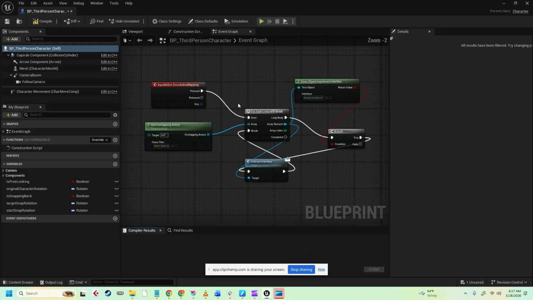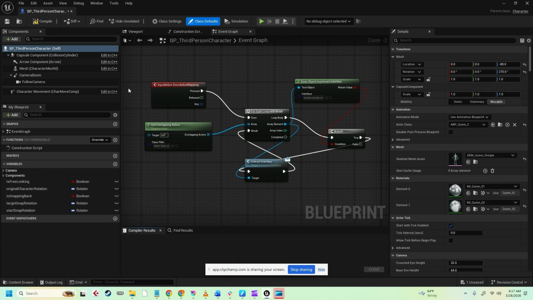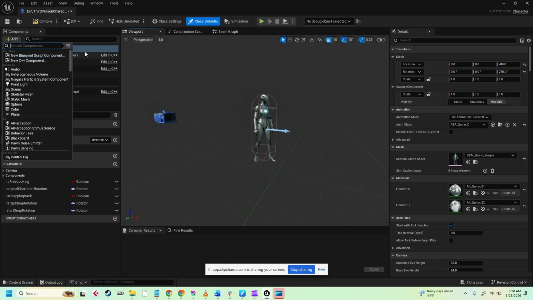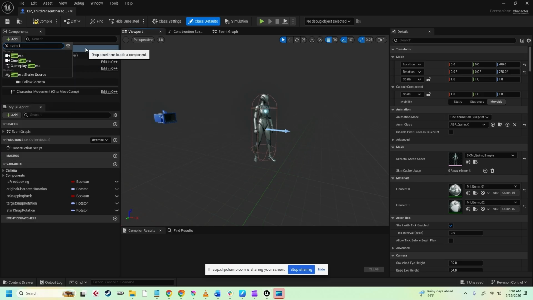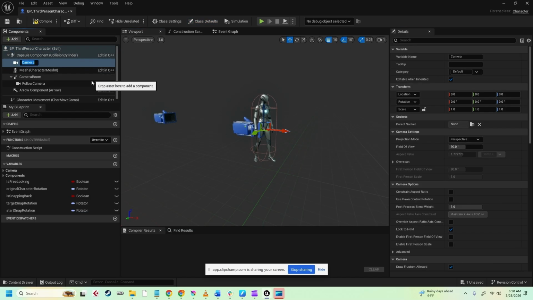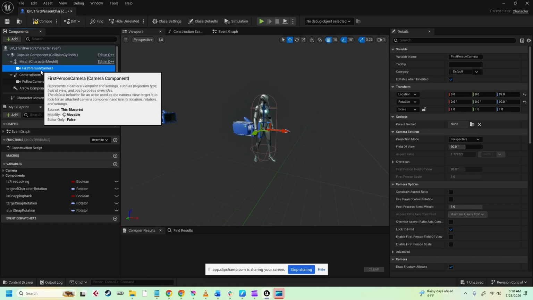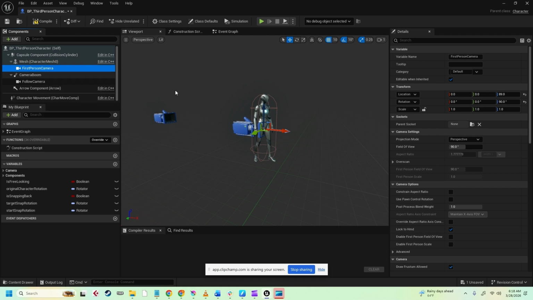So let's get in here and let's check out our BP third person character here. So whenever you're looking at this, you're looking at a blueprint class. It's a template. You can create many instances of it in the game. We can add things like a camera, a collision box, or a mesh into it. When you do this, you're adding components to the class. What is a component? Well, in Unreal Engine 5, components are modular pieces that you can attach to the class to give it specific properties, behaviors, functionality.